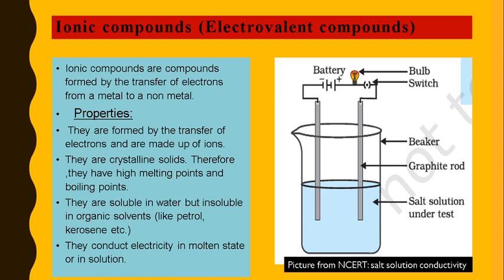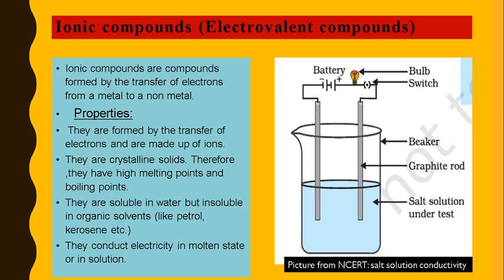So ionic compounds are formed by transfer of electrons. They are crystalline solids having high melting and boiling points. They are soluble in water, but insoluble in organic solvents. They conduct electricity only in the molten or solution state, because in the solid state the ions cannot move.